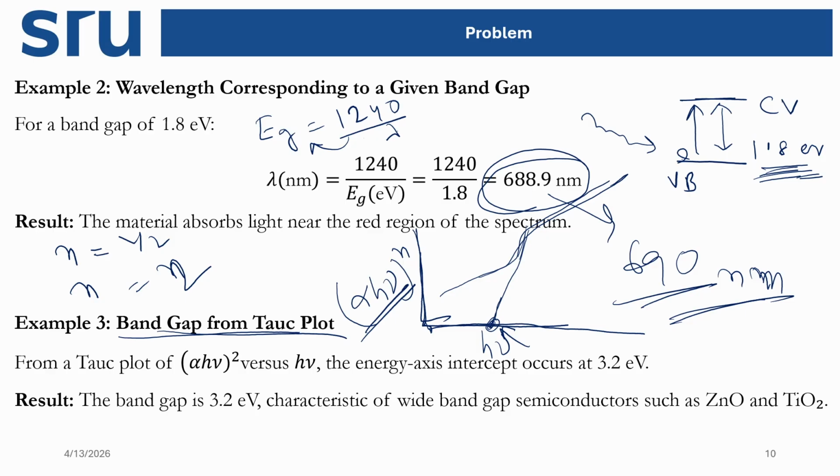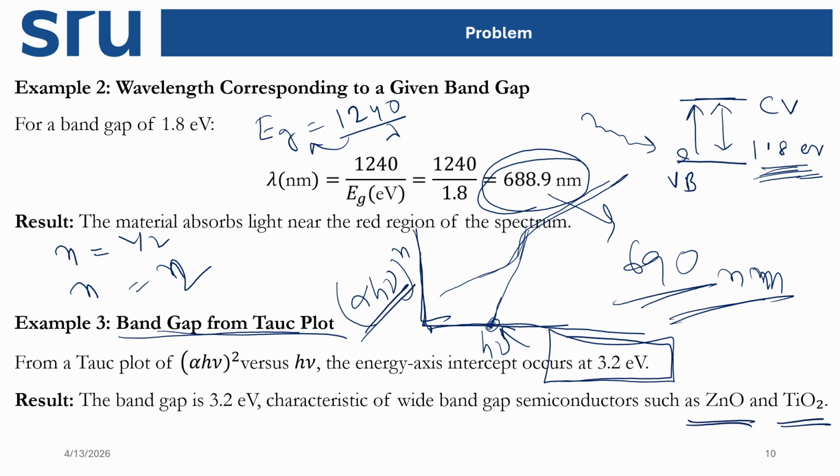If it is touching at the point 3.2 electron volt, then we can say the band gap of that material is 3.2 electron volt. Like this we can calculate the electronic band gap of different materials from the Tauc plot.